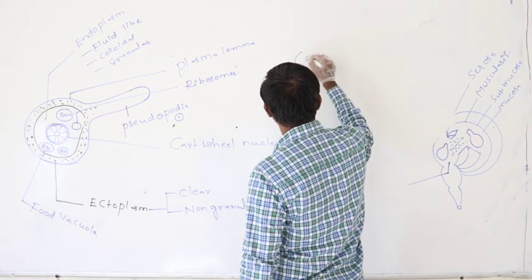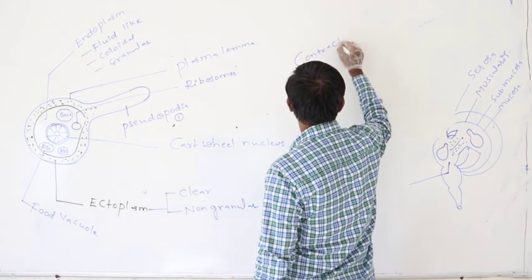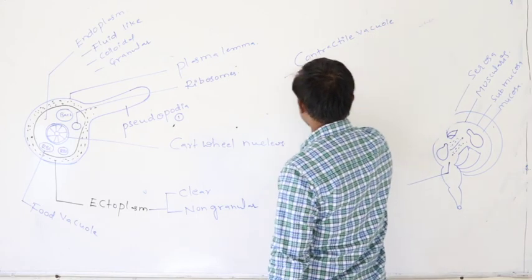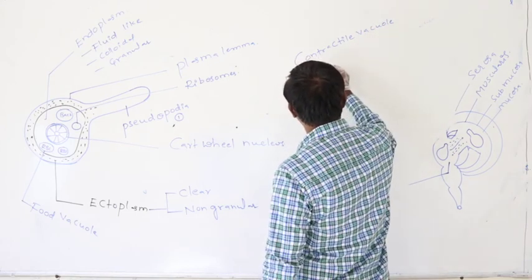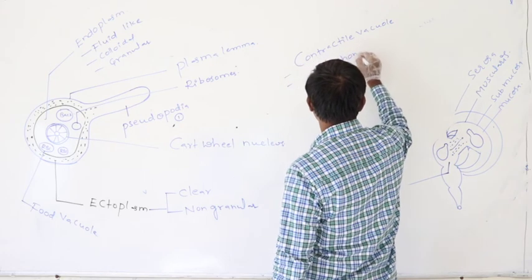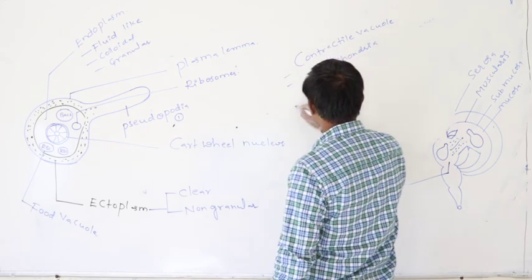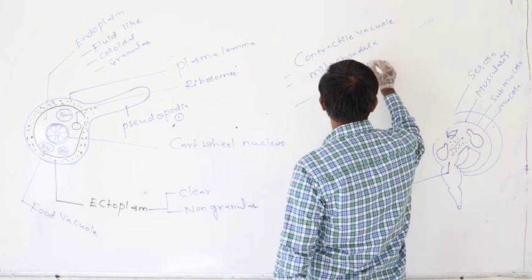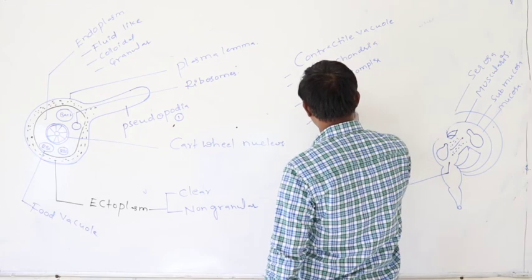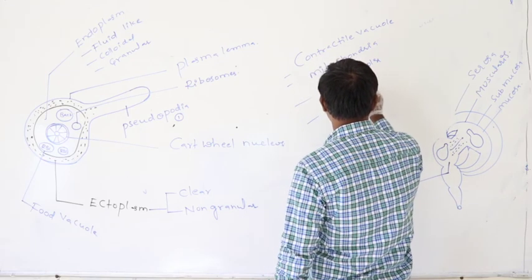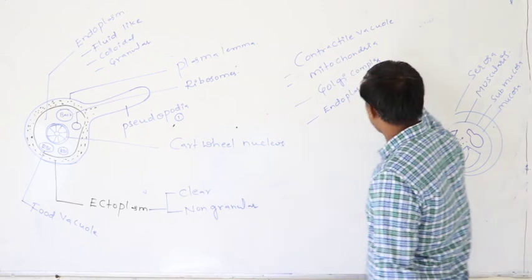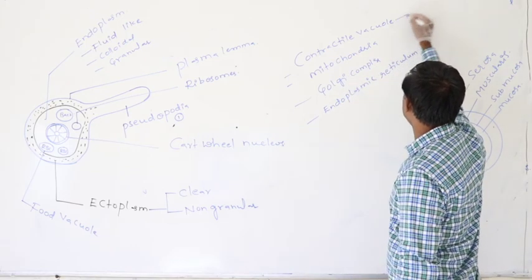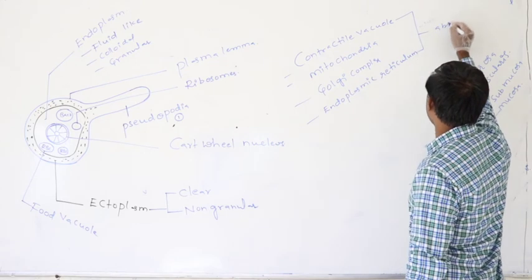One is the contractile vacuole, which is absent. Mitochondria are absent. Golgi complex is absent. Endoplasmic reticulum is also absent.